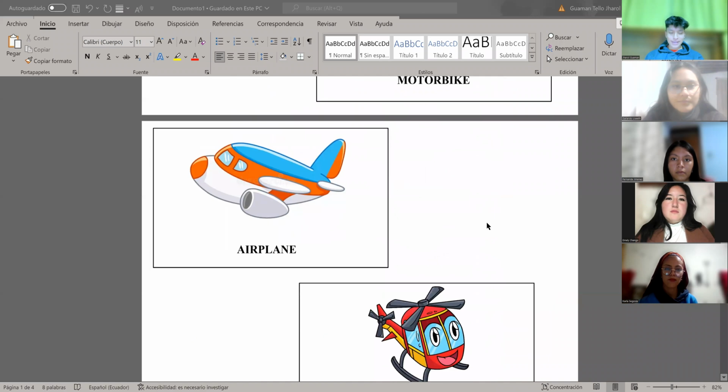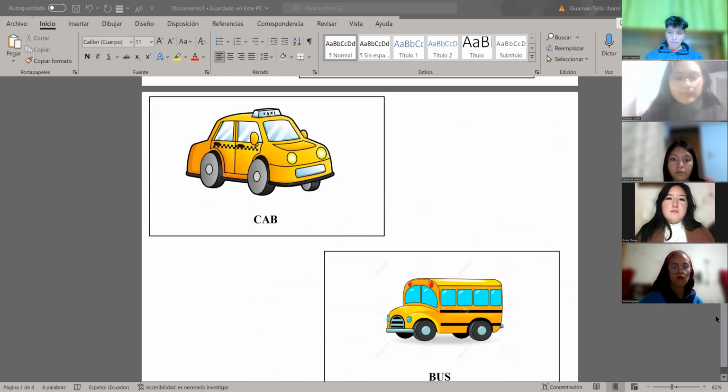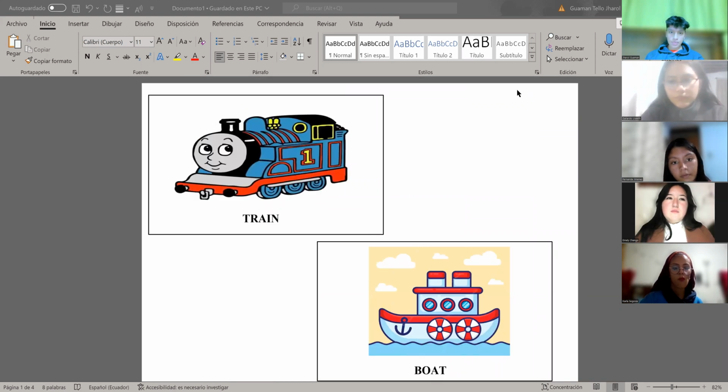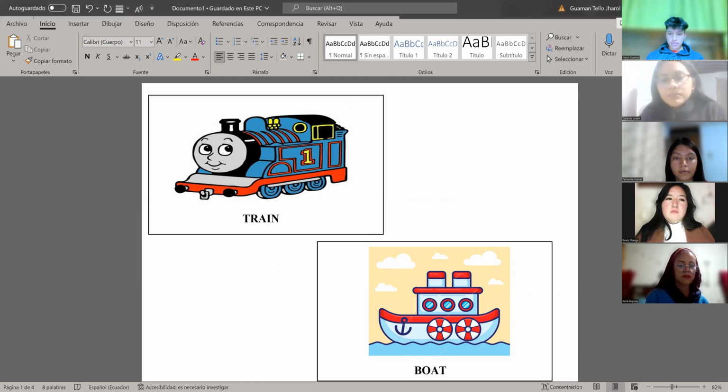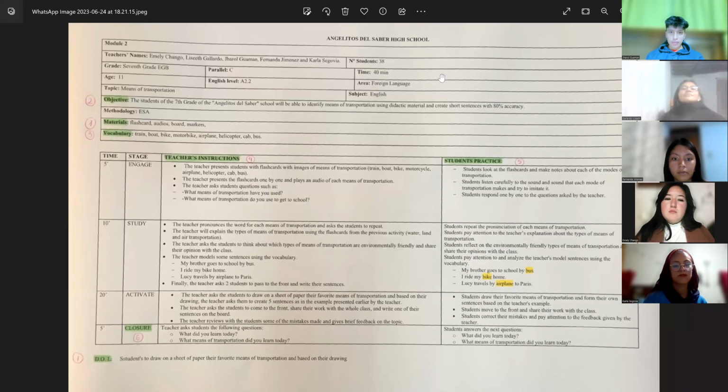that we selected for the means of transportation and the sound of the flashcard. The first is the train, and we have the sound. The second is the boat, and the sound is the next. Okay. Also, in this part, we can